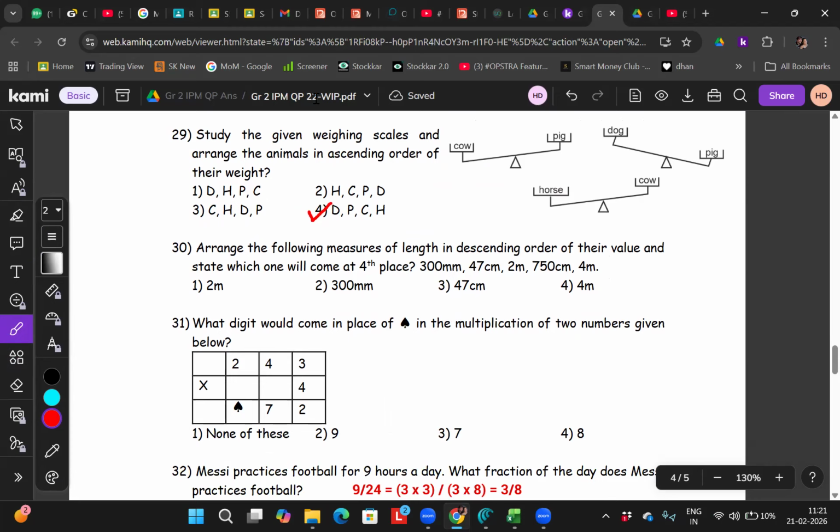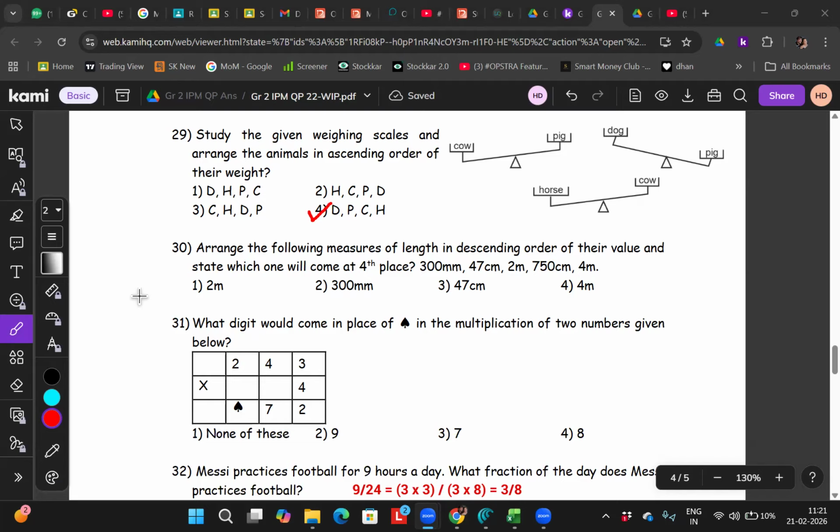Dhiran, read. Arrange the following measures of length in descending order of their value and state which one will come at fourth place. What is written? 100 millimeters, 47 centimeters, 2 meters, 750 centimeters, 4 meters.